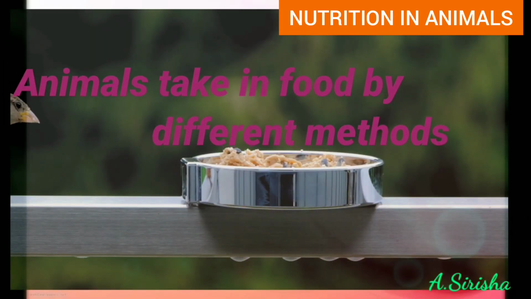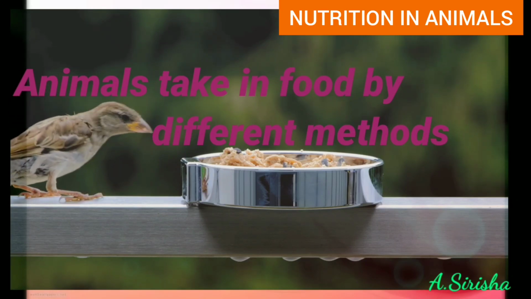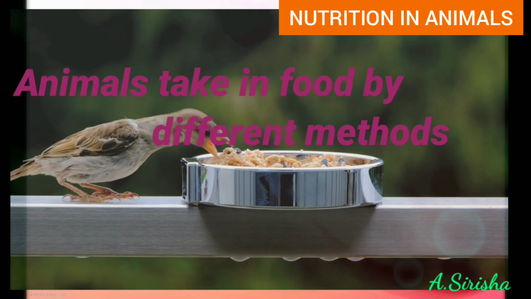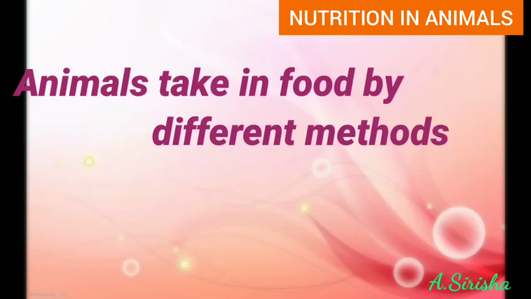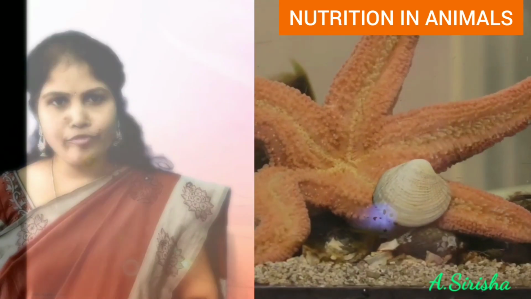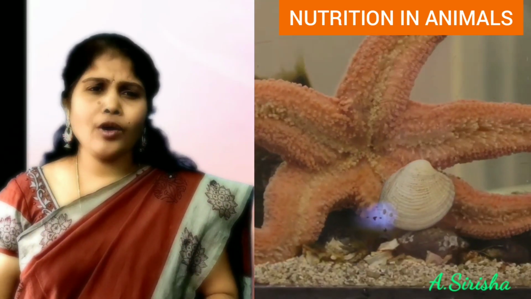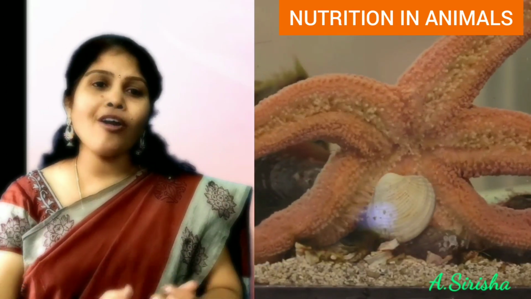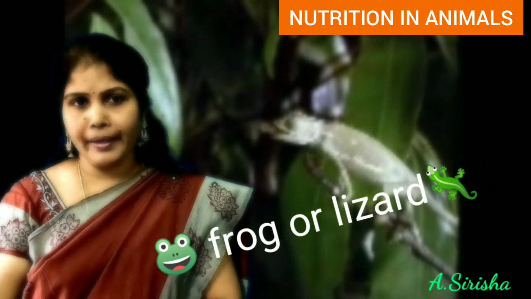Do you know in how many methods animals take food? Observe the bird and the starfish, how they catch the food. Animals take in food by different methods. We know that a number of animals are present. All the animals will not take the same type of food, and all the animals will not have the same organ for taking the food. For example, the frog uses its sticky tongue to catch the prey. If any insect falls onto the tongue, it easily swallows the food.